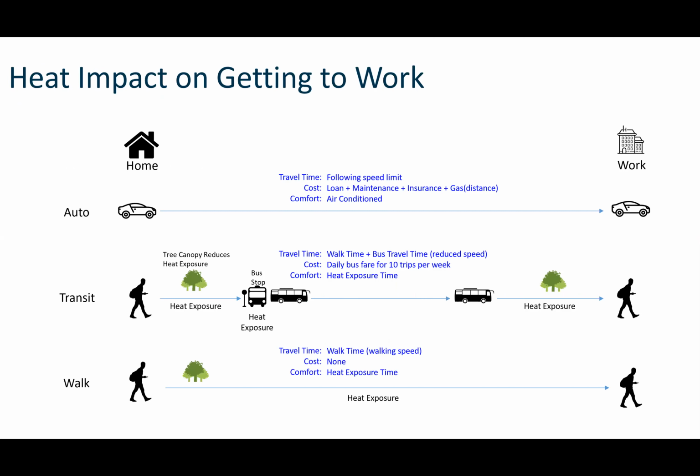We looked at things like mode choice. We model everyone going to work. We actually model what their choice is. Do they take a single occupant vehicle, transit, or walk? And so we're able to work out which part of their trip is walking and how much heat exposure they will receive over that walk. We're also able to work out how long they spend at a bus stop, for example. And so we can work out how much heat exposure each path results in.